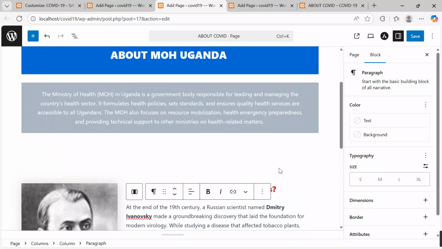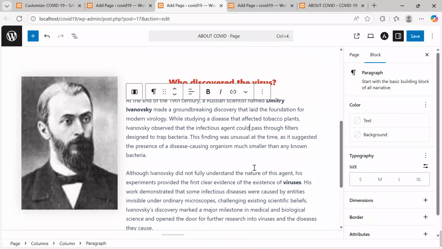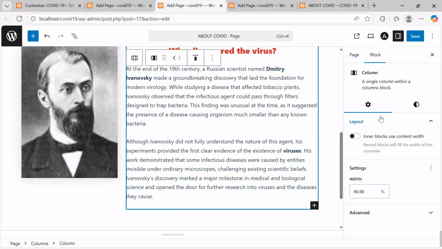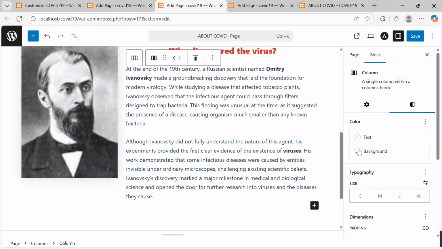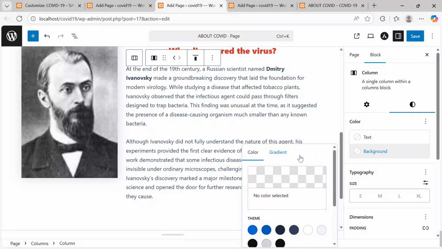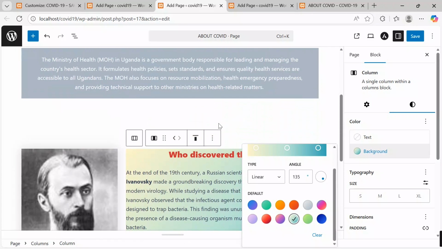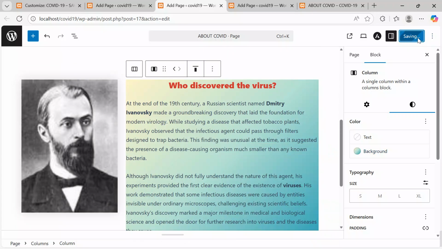And then I can also insert a background into this. Under background, let's take gradient, and then we take this. Yes, and then I Control S, save changes. We are soon finishing.